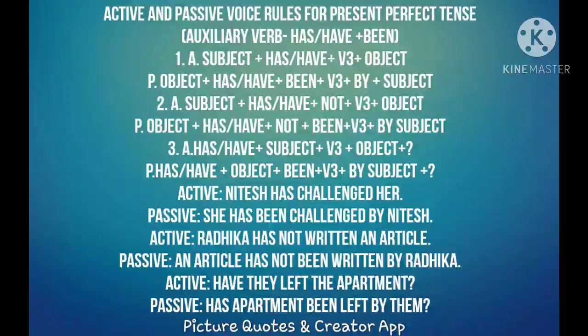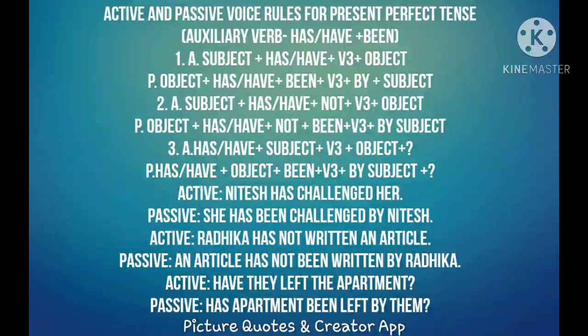Now the next one is active and passive voice rules for present perfect tense. So here look at the auxiliary verb. There is a small change. Has or have plus been. The auxiliary verb used here. Look at that. Has is used with the singular subject. Have is used with the plural subject. And to indicate it is a perfect form, we are using been in the passive construction.